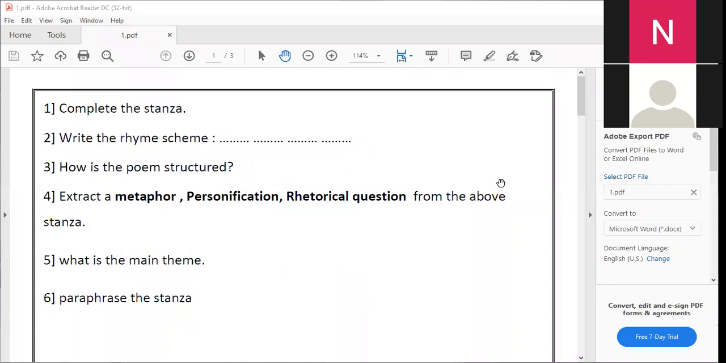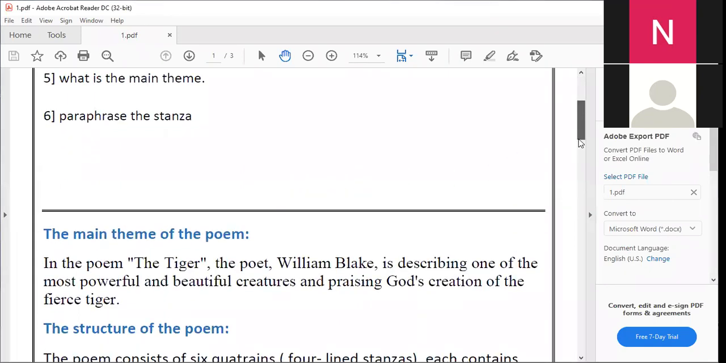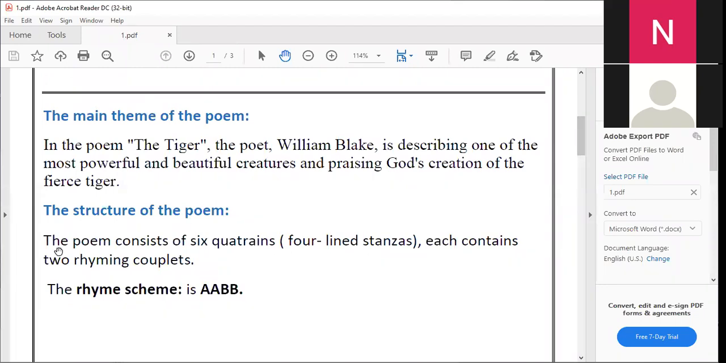Of course, we studied the structure of the poem, and you will find it on the first page. The poem consists of 6 quatrains, which means 4 lined stanzas, and each contains 2 rhyming couplets. And we explained before that a couplet means 2 rhyming lines. 2 lines have the same ending sound or the same rhyme. So this is the structure of the poem.